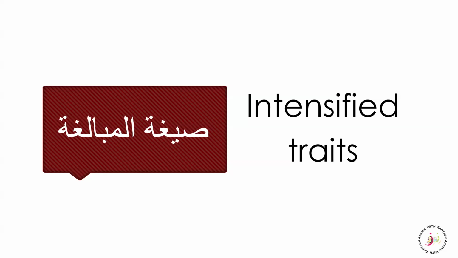Now, another intensified form is called the mubaligha. You can say the basic is isim fa'il, that is not a permanent quality, that is a temporary quality. Then, because the isms can act as fi'il, they can be isim fa'il, isim maf'ul, masdar, isim sifa mushabba, siga mubaligha. So we can say that the more we learn about them, isim fa'il is an intensified form of the fi'il. Then we have